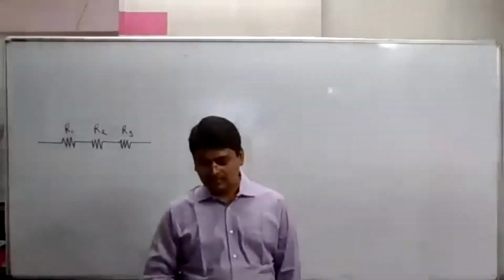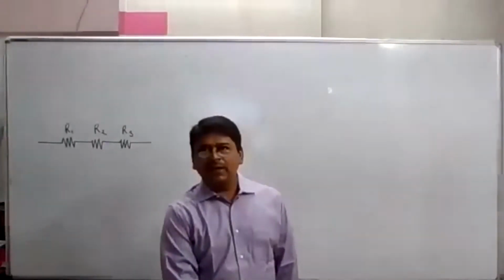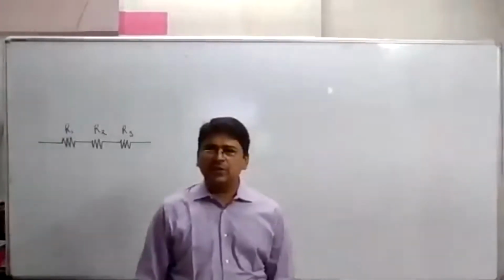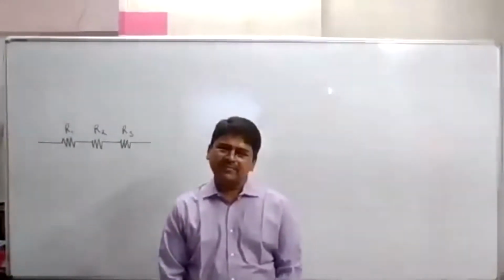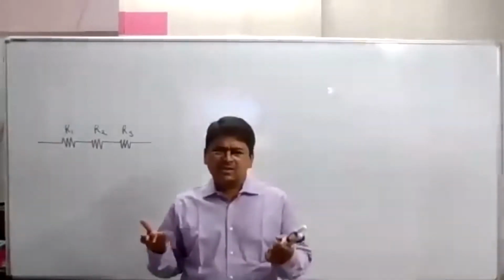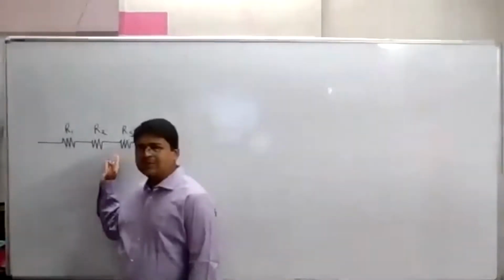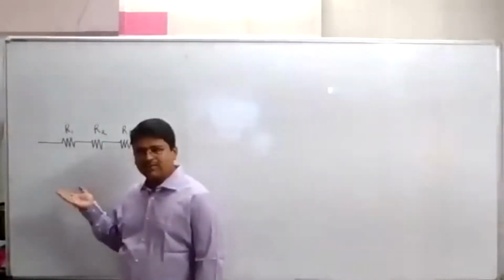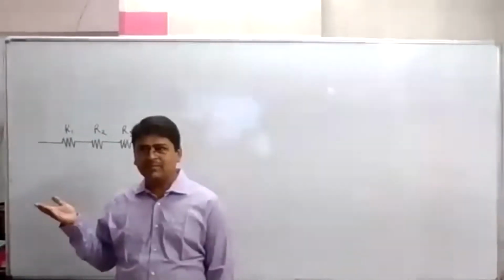Rate of flow of charges. Will the rate of flow of charges through all the resistors be the same? Yes. अरे एक इलेक्ट्रॉन अगर इससे पास हो रहा है तो इससे भी वही पास होगा, इससे भी वही पास होगा ना, same to same. So the rate of flow of charges in all the three cases would be the same.